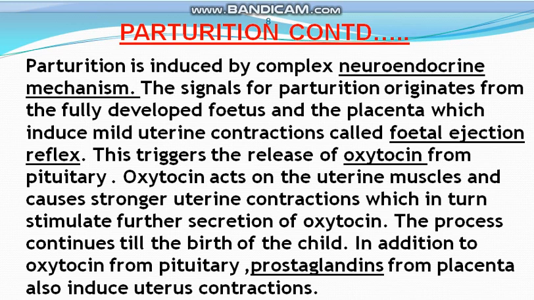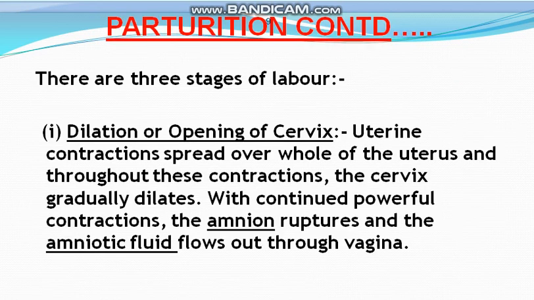So oxytocin is a hormone from the pituitary gland which plays a main role in the process of parturition or birth. But in addition to oxytocin from the pituitary, there is one more hormone, that is prostaglandins, and these are released from the placenta. They also induce uterine contraction. So as a result of uterine contractions caused by oxytocin and prostaglandins, the parturition process or the process of birth starts. So we can say that parturition is the result of the release of oxytocin and prostaglandins.